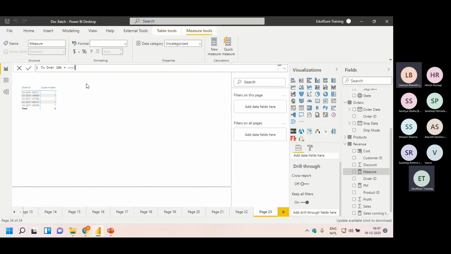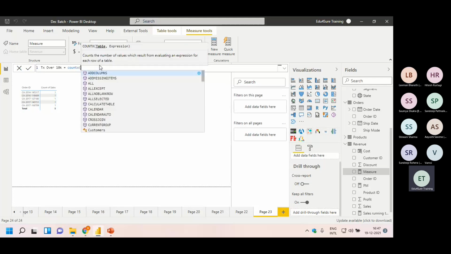Basically, count is not the correct function. So what else? Simply write if count and look at the variety of count functions here. So this is one way. What is the second way, guys? Go to that link which I mentioned and read about each and every function. What is the purpose, and which is the best function for this kind of business scenario? So basically here we would be using COUNTX.